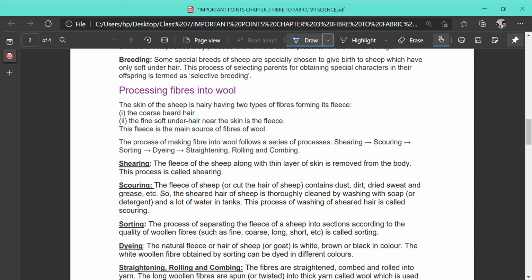Next, processing. Now you are going to read about the processing, how the wool that is obtained from the animals is processed.